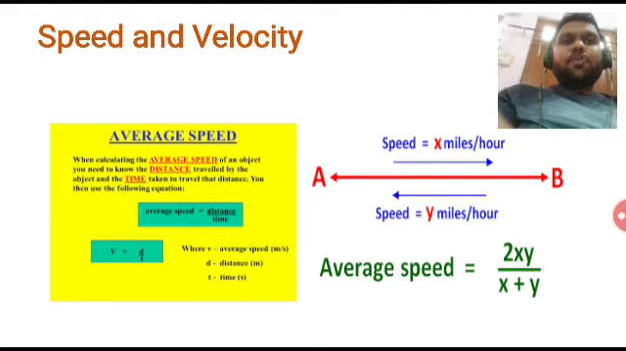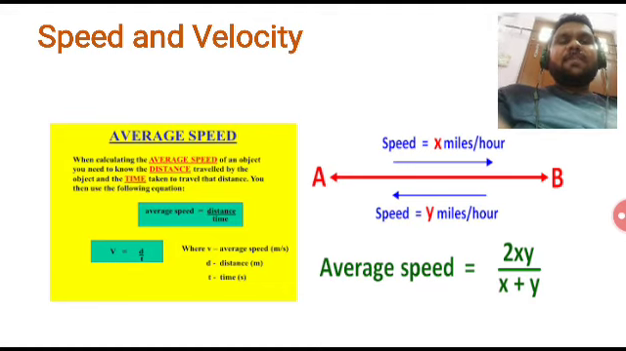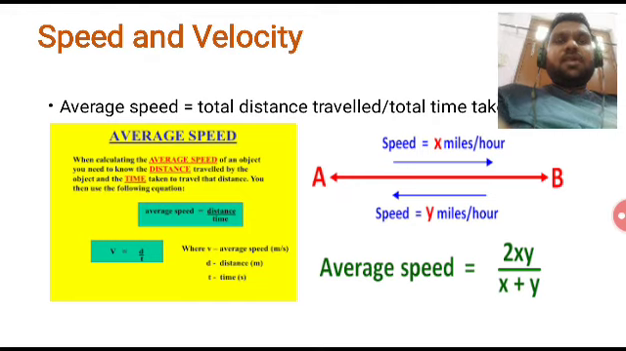So now suppose there are 2 points, point A and point B. A boy is moving with velocity x miles per hour from A to B and then moving from B to A with the speed y miles per hour. So its average speed can be calculated by the formula 2xy divided by x plus y.